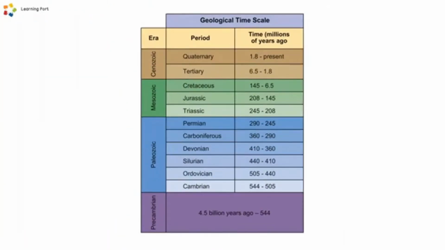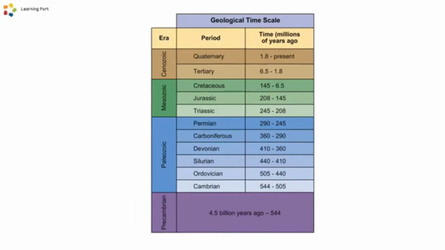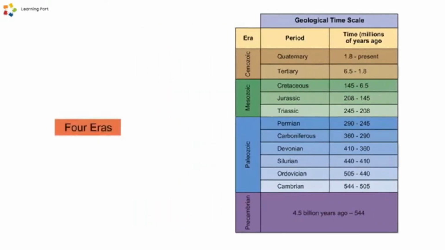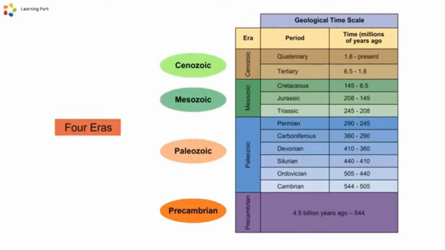Scientists use the geological timescale to record various stages in Earth's history. Geologists define a long period of time as an era. Each era is divided into several periods. There are 4 eras: Precambrian, Paleozoic, Mesozoic, and Cenozoic.